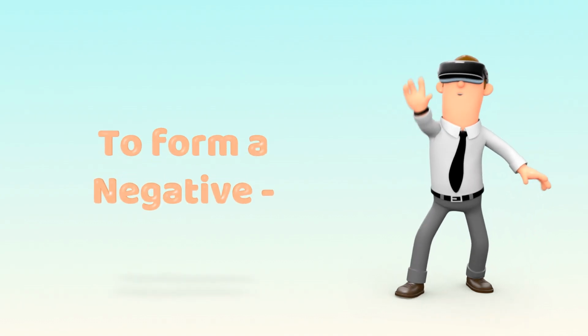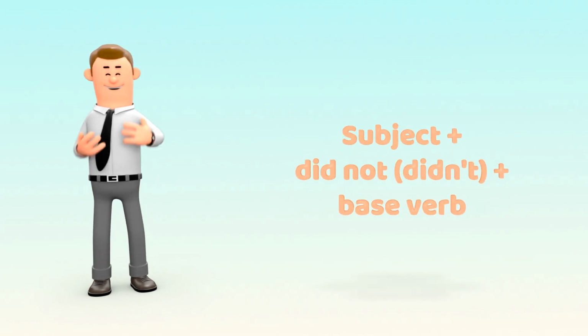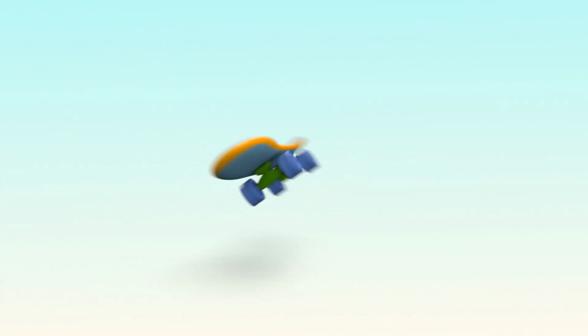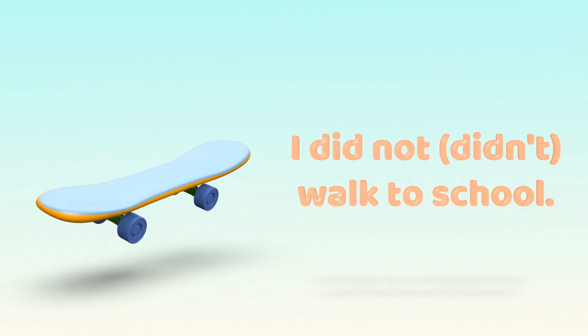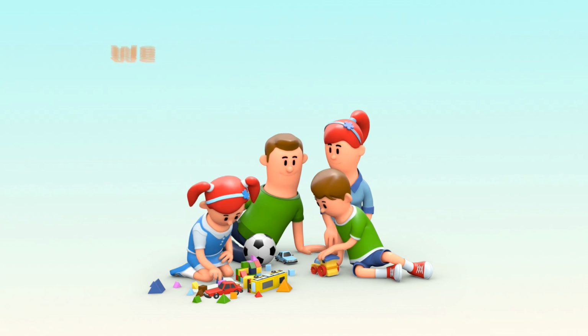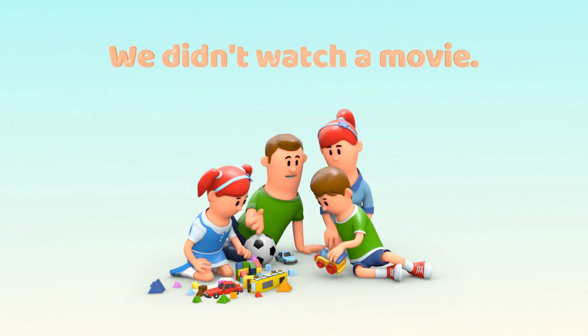So, the negative form of the past simple looks like that. Subject plus did not, didn't plus base verb. For example, I did not, didn't walk to school. She didn't play cricket. We didn't watch a movie.